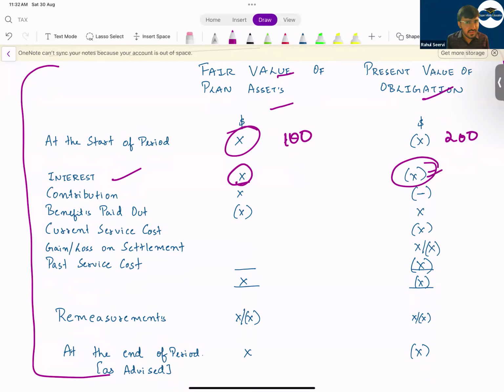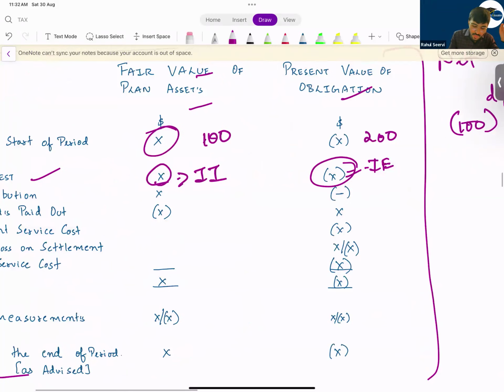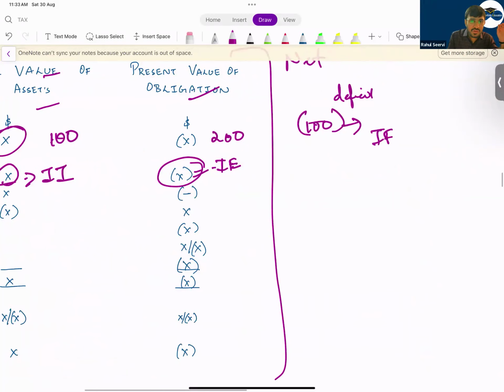On this also we charge an interest. So this will be what? An interest income. This will be an interest expense. So if I say your deficit is more, can I say ultimately we'll have interest expense only, a net interest expense. In your balance sheet, you will record the net deficit or surplus and the net interest income or expense.